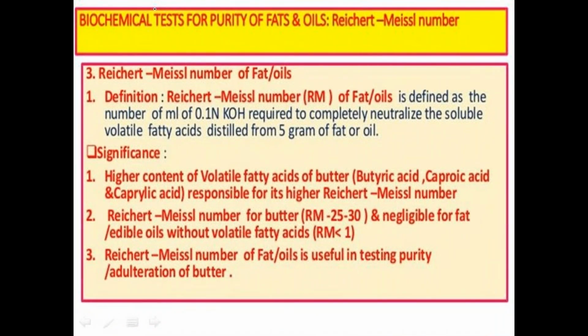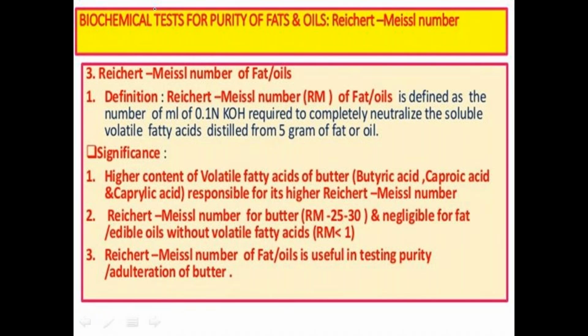Next, the third value, which is mainly used for the determination of purity, is the Reichert-Meissl number. What is meant by the Reichert-Meissl number of fats or oils is the number of ml of 0.1 N KOH that is required to neutralize the soluble volatile fatty acids that are distilled from 5 grams of fat or oil.